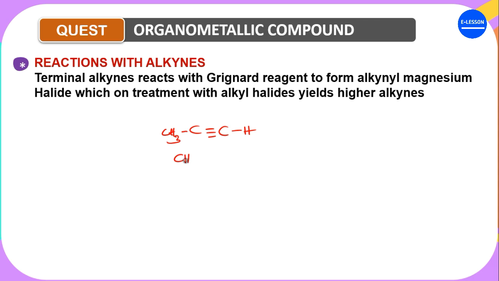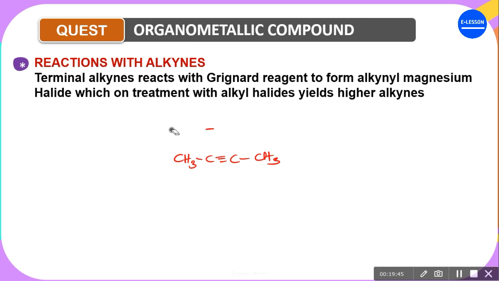But in a situation where you have something like this, CH3, C triple bond C, CH3, this alkyne is not a terminal alkyne. Now, there are some things you want to manufacture, and some reactions you want to carry out, and you don't need a terminal alkyne. You need an alkyne in which the triple bond is not at the end or at the terminal position. Instead of looking for that one, you can actually synthesize it yourself by reacting Grignard reagent, are you getting it, with the terminal alkyne, and it will form the one that you need. Okay, so let's react it with the terminal alkyne and see what it will give.